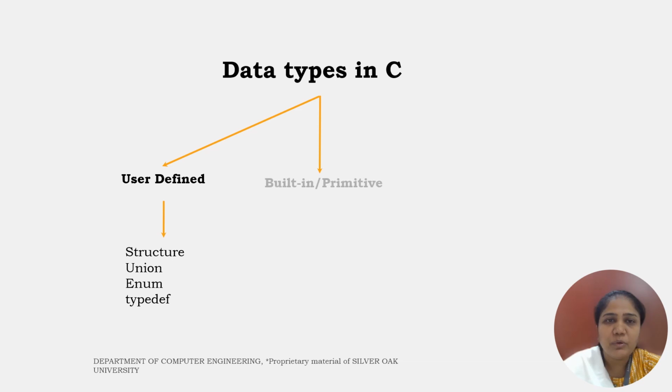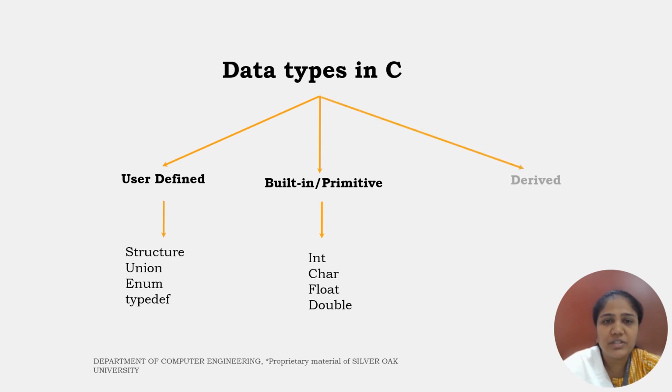Another data type provided in C is called the built-in or primitive data type, which is very basic. Normally in all our C programs we use this. The basic primitive data types are integer, character, float and double. The third type in C is derived data type, like array, function and pointers.